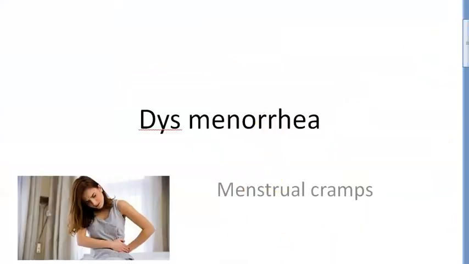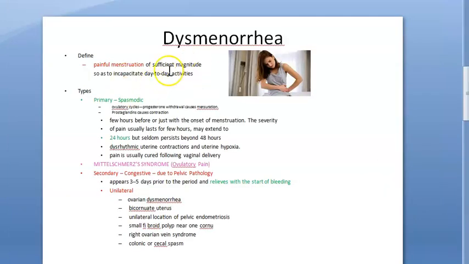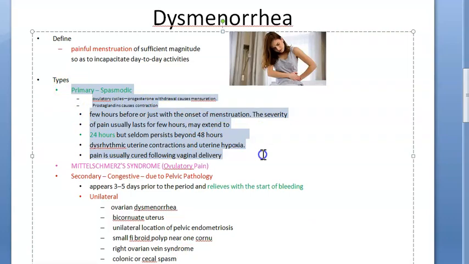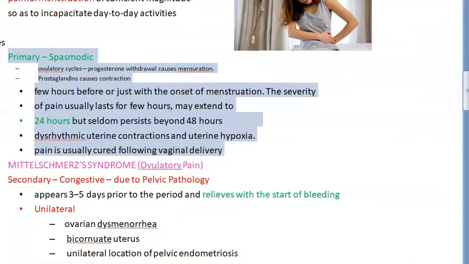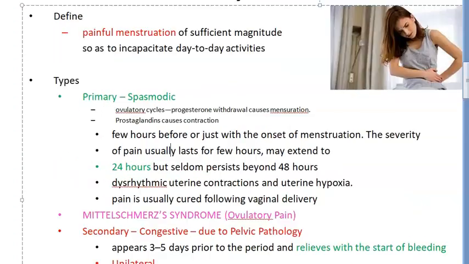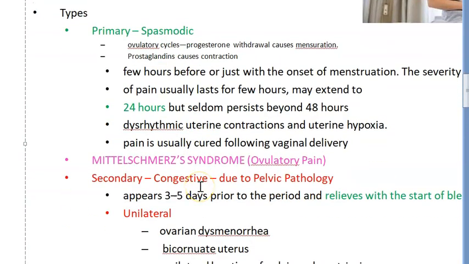So do you know where we are, guys? We are in dysmenorrhea. We are trying to understand what it is. We have understood that it is painful menstruation sufficient enough to incapacitate the person's day-to-day activities. Then we have looked at the primary one, also called spasmodic. It comes with the cycles and gets relieved within 24 hours. This is caused because of ovulation. Then there is a progesterone withdrawal which causes the menstruation. The prostaglandins which are released will contract the uterus, and there can be ischemia to the uterus. And the cervix will be very tight prior to vaginal delivery. So people who have had a vaginal delivery do not have that much spasmodic pain.